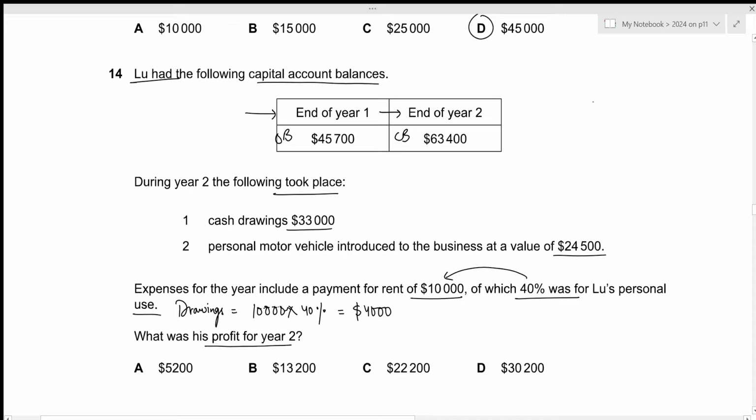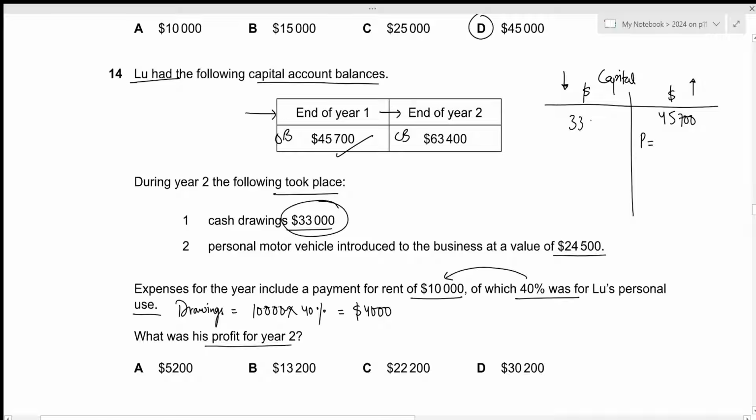Okay, so we can just create a capital account roughly. For capital, all of the increasing factors will go on the credit side along with the opening balance, and all of the decreasing factors will go on the debit side. So we have the opening balance 45,700. Profit is something that will increase his capital balance. So we have profit. Then drawings is something that will have to be reduced from his capital account balance. So we need to reduce this 33,000 that goes on the debit side. Then we have additional drawings of 4,000 that will also go on the debit side.